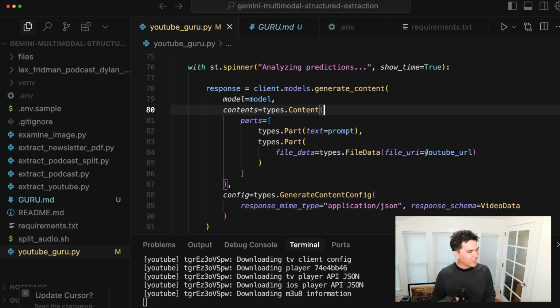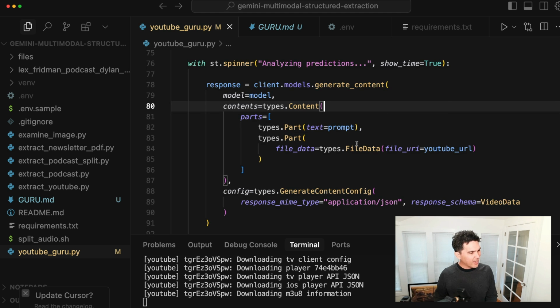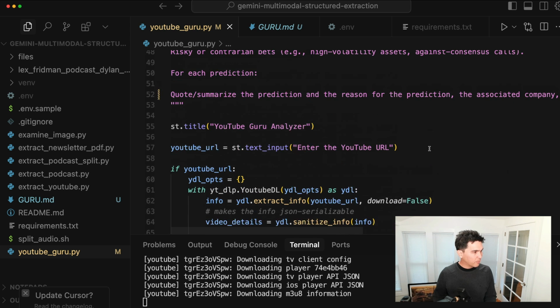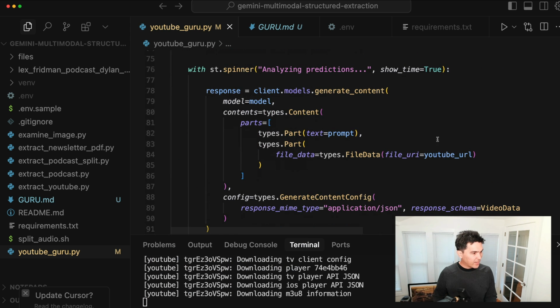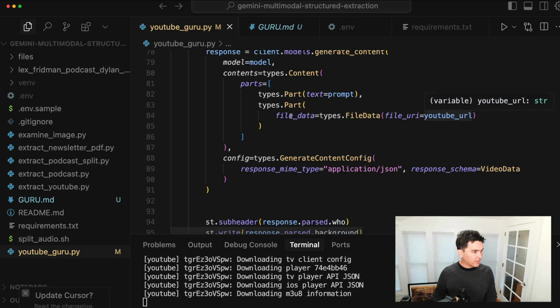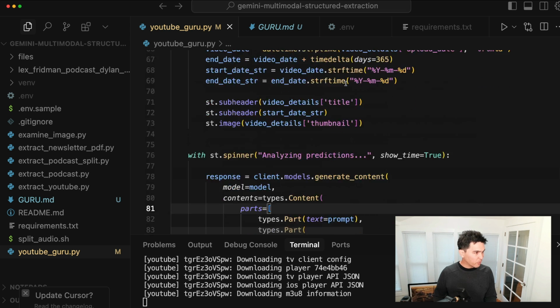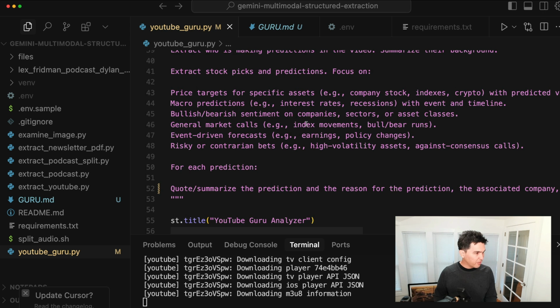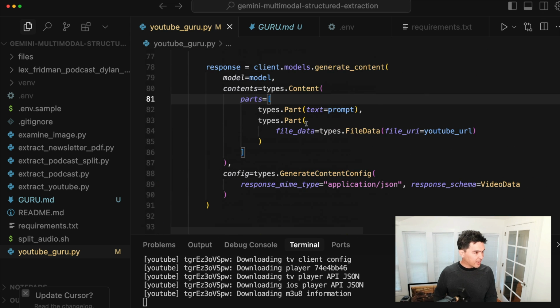And so you see, I'm calling the Google Gemini API, and then I pass in that YouTube URL, and that came from the text input that came in from Streamlit. So if they enter the YouTube URL, then we can go ahead and call Google Gemini. And then I pass that URL in as a part here, this part object. And I also pass in my prompt, which is that huge prompt we talked about above. And then also I need to pass in how I want the response to come back.